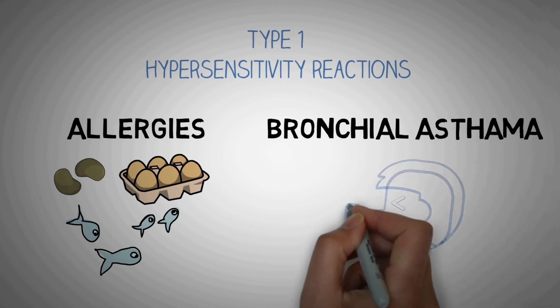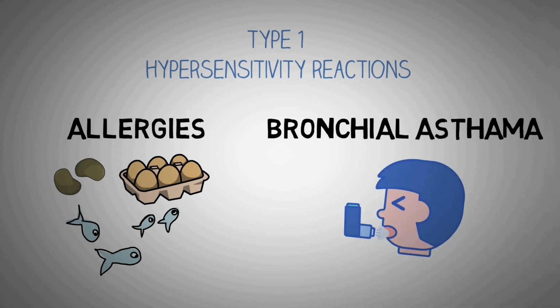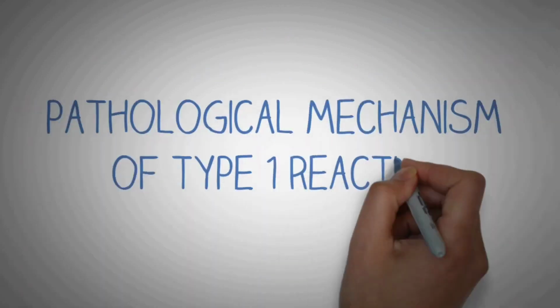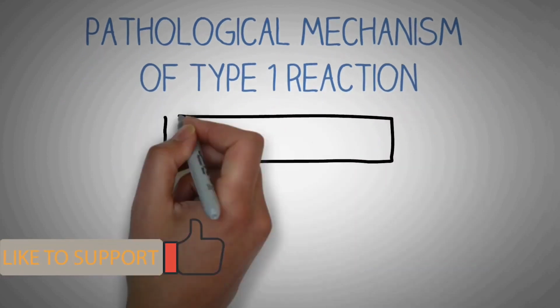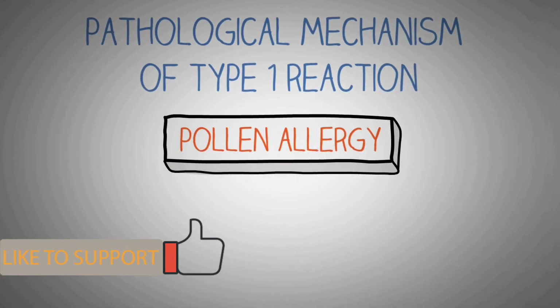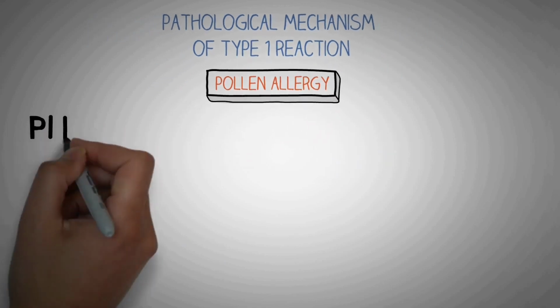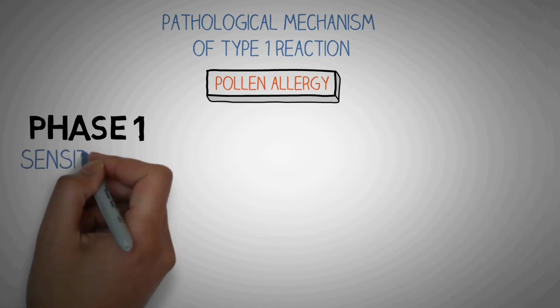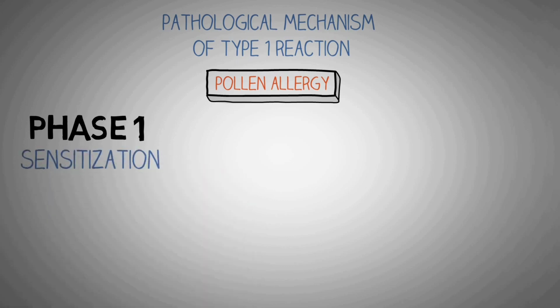Now let's look at the pathological mechanisms involved in type 1 reactions. To understand this, we are going to take the example of how a person develops a dust or pollen allergy. The first phase of type 1 reactions involves sensitization, and the sensitizing agent is an antigen, which refers to the dust or pollen in this case.